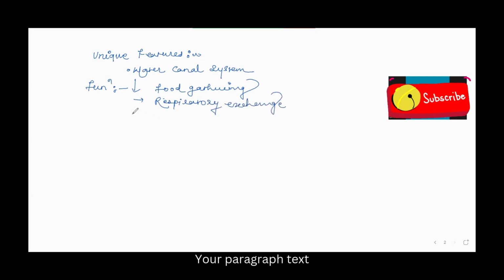So what is the function of this water canal system? Mainly food gathering. The second function is respiratory exchange. And third is removal of waste, right?